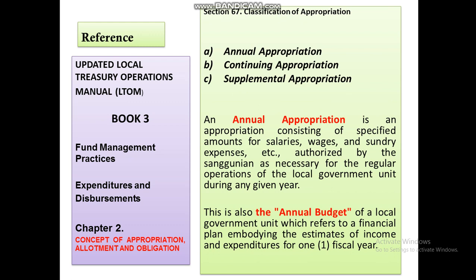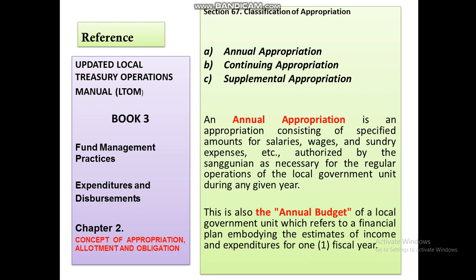And let's talk about book 3, chapter 2, the concept of appropriation, allotment, and obligation. So there are three different types of appropriation: annual, continuing, and supplemental. And we have to discuss what this annual appropriation means. This consists of a specified amount for salaries, wages, and sundry expenses. It is authorized by the Sangguniang as necessary for the regular operations of the local government unit during any given